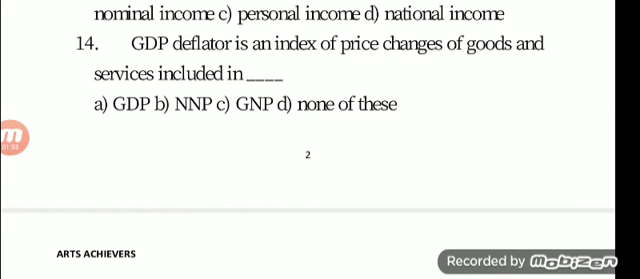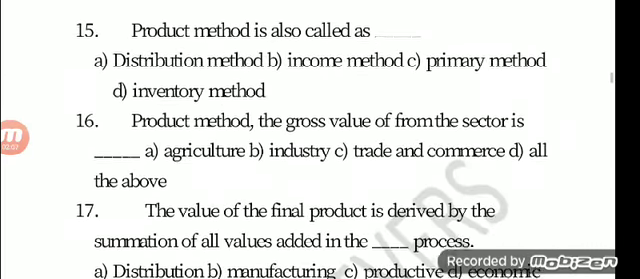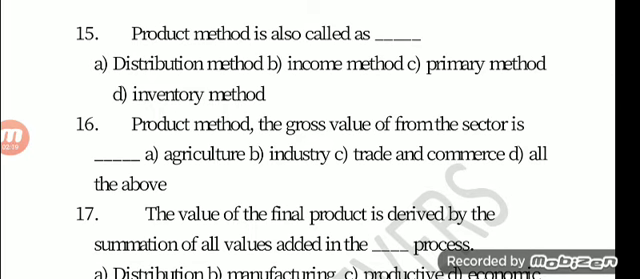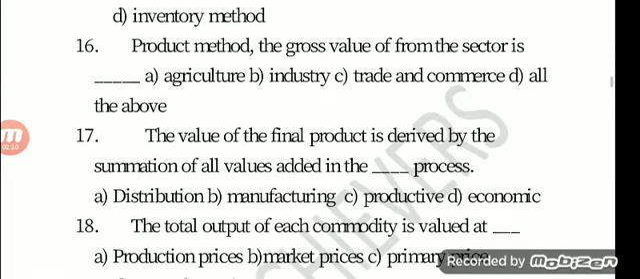14th one, GDP deflator is an index of price changes of goods and services included in dash. Option A GDP, option B NNP, option C GNP, option D none of this. The answer is GDP. 15th one, production method is also called as dash. Option A distribution method, option B income method, option C primary method, option D inventory method. The answer is option D inventory method.